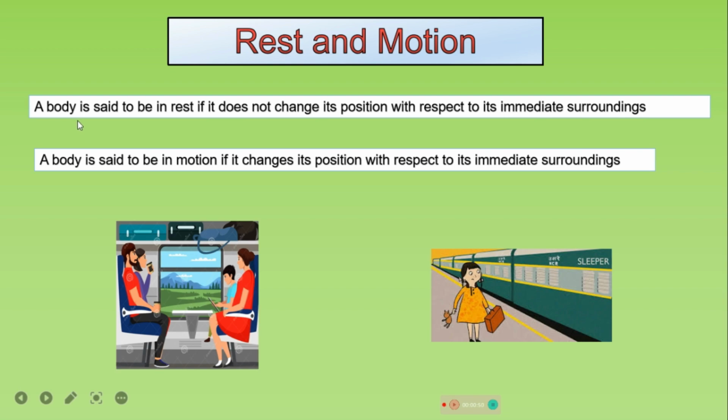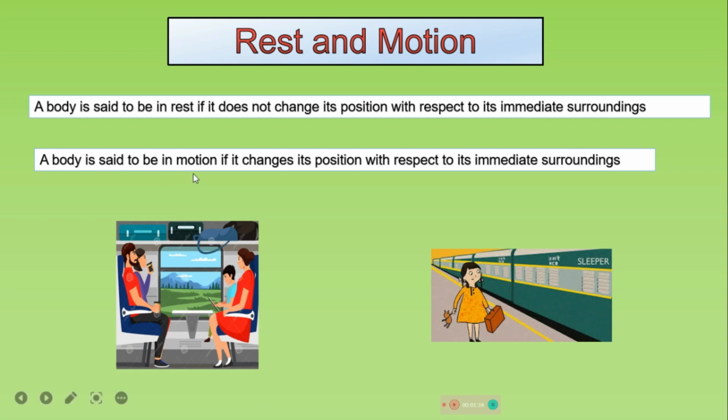When we say that a body is at rest, a body is said to be at rest if it does not change its position with respect to its immediate surrounding. A book lying on the table will not change its position with respect to its immediate surrounding, that may include walls, table lamp and so on. Similarly, a bench fixed in a garden and the chairs of a dining table are at rest as they do not change their position with respect to their immediate surroundings.